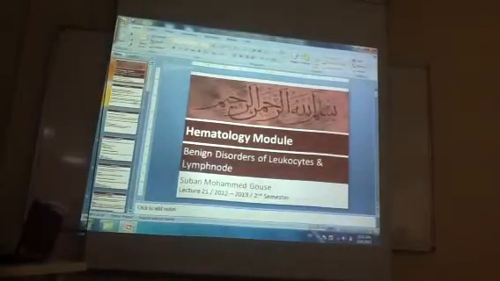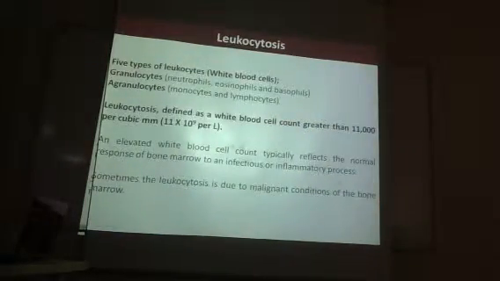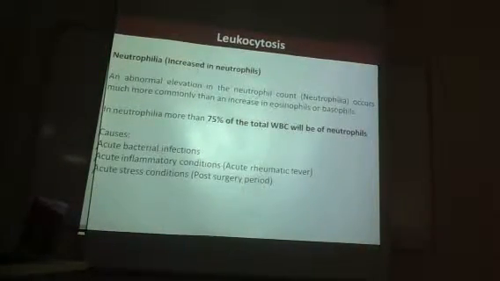So when there is an increase in leukocytes, that is called leukocytosis, and when there is an increase in neutrophils, it is called neutrophilia. So these are the causes of neutrophilia. All the acute conditions cause an increase in neutrophils.